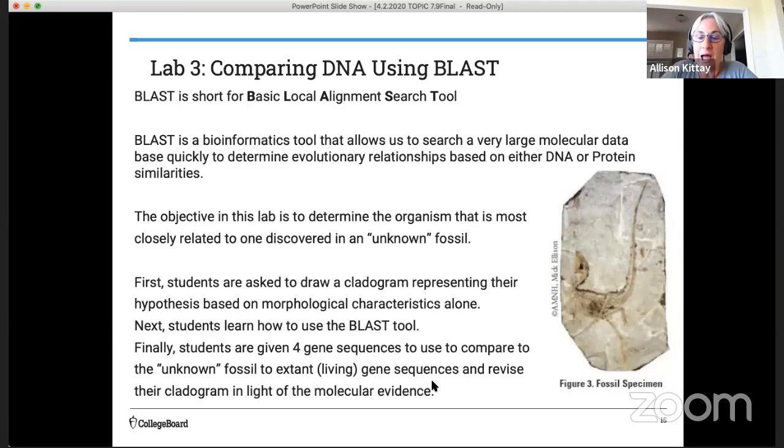So if I were back in my classroom, I would take this image that you see in figure 3 of the fossil that you guys just collected out in the field, and I would project it, and I would ask the students to see if they can identify any morphological characteristics. So I know it's kind of small, but if you look closely, you can see that there are some limbs.